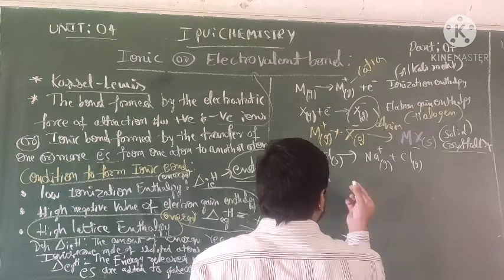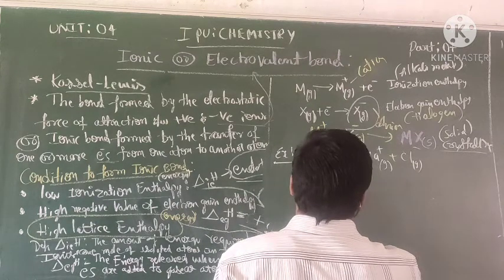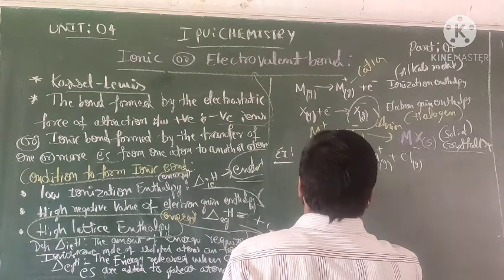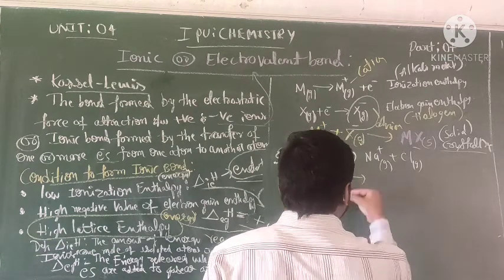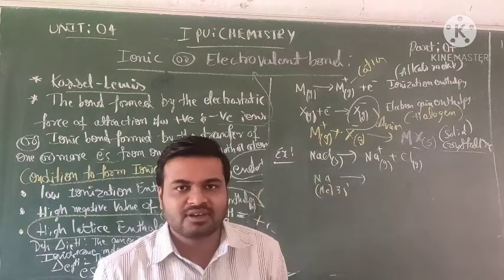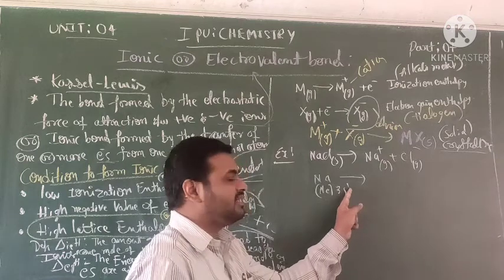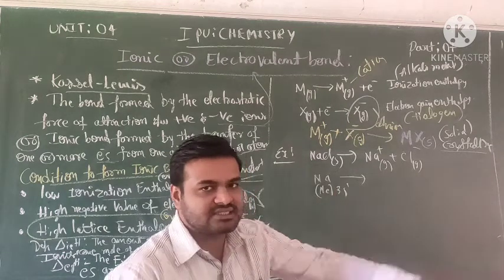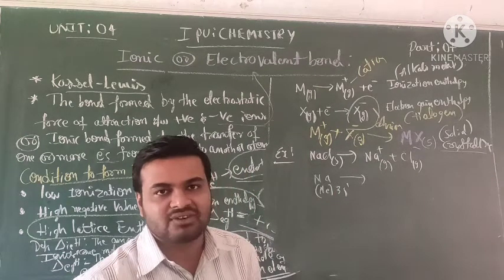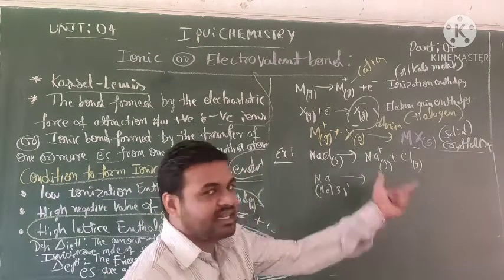The atomic number of sodium is 11, so it has neon and 3s1. To reach a stable electron configuration, it loses the electron because there is only one valence electron. It loses its electron to form a stable electron configuration, an octet, the noble gas configuration.